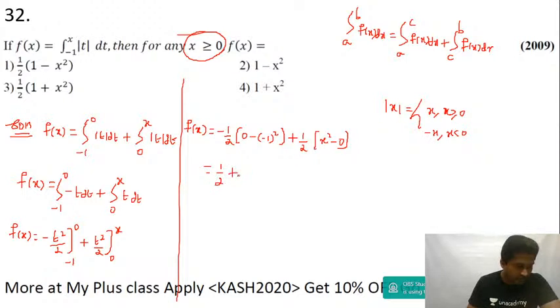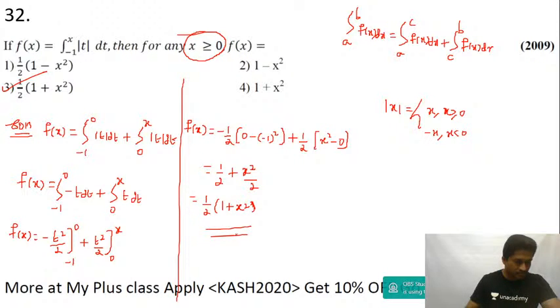Yes, Prakash Raj, very good. Plus x square upon 2. So I'm going to take half out. It will be equal to 1 plus x square. Okay, answer is option 3, option C. Okay, let's move to the next question, guys.